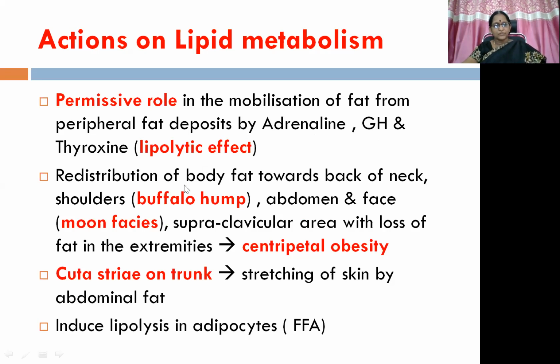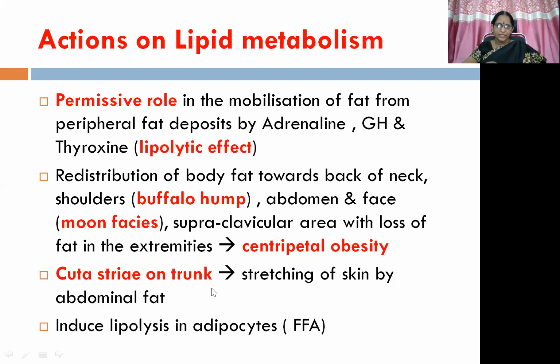So there is a redistribution of body fat. The fat from the adipose tissue will get transferred to particular areas, towards the back of the neck and shoulders giving rise to buffalo hump, then abdomen and face giving rise to moon face, then supraclavicular area, with loss of fat in the extremities, giving a clinical picture of centripetal obesity, whereas the peripheral areas like upper limbs and lower limbs are not that much involved with fat accumulation.